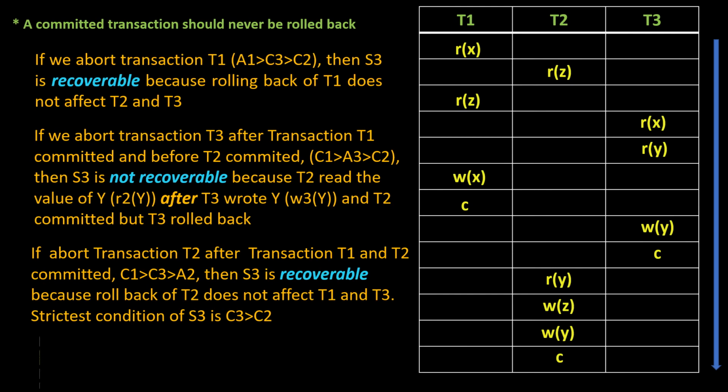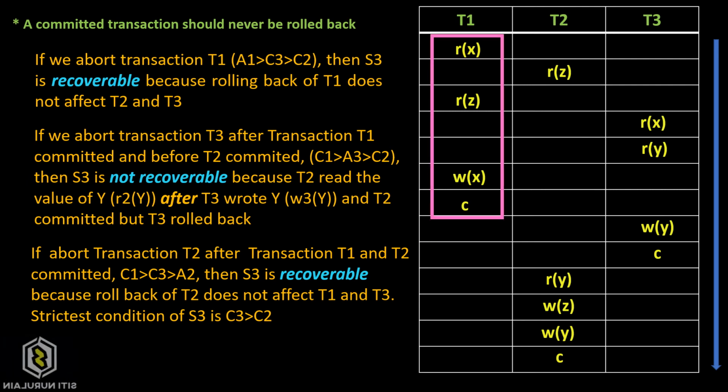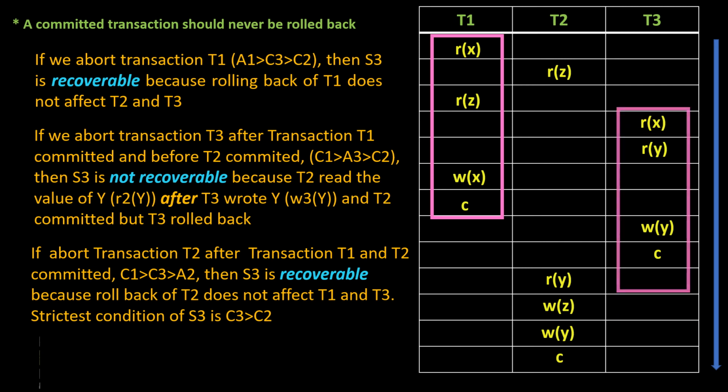If we abort transaction T1, then S3 is recoverable because rolling back of T1 does not affect T2 and T3. If we abort transaction T3 after transaction T1 committed and before T2 committed, then S3 is not recoverable because T2 read the value of Y, R2(Y), after T3 wrote Y, W3(Y), and T2 committed but T3 rolled back.